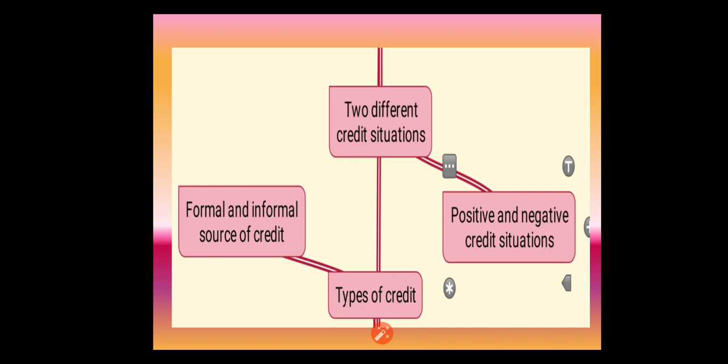And the next thing: how can we improve lending from the formal sector, or what are the methods to reduce dependence on informal sources of credit? What do we have to do? The banks and the cooperatives have to give more loans.